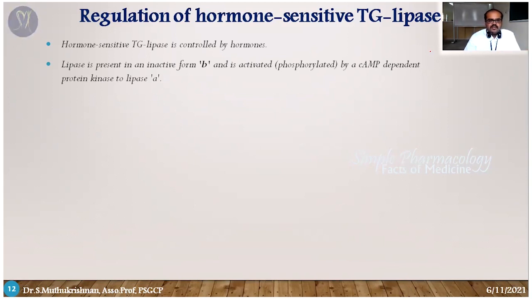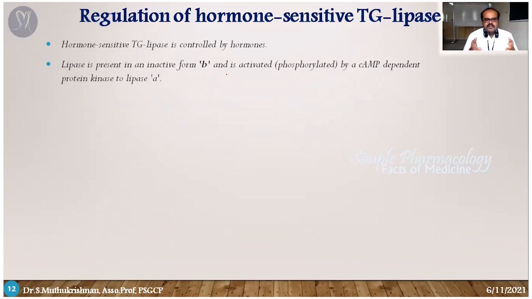Technically, the inactive form is the B form, and after activation it is converted into the A form. So before activation it is B, after activation it is called A. What is activation?